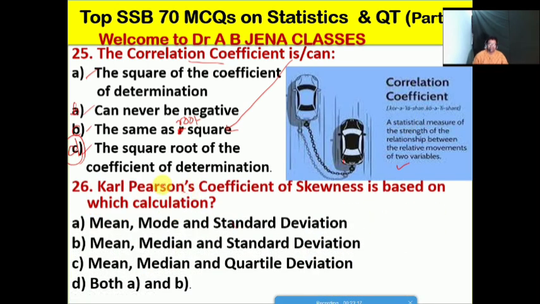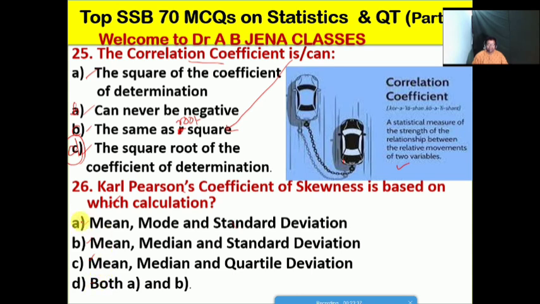So next one we will see: Karl Pearson's coefficient of skewness is based on which calculation? A, the mean, mode and standard deviation; B, the mean, median and standard deviation; C, the mean, median and quartile deviation; D, both A and B.